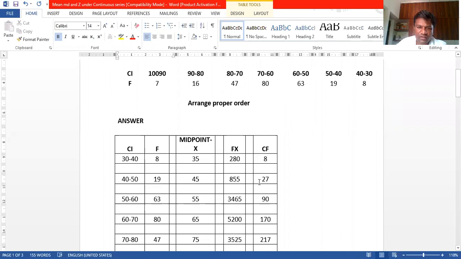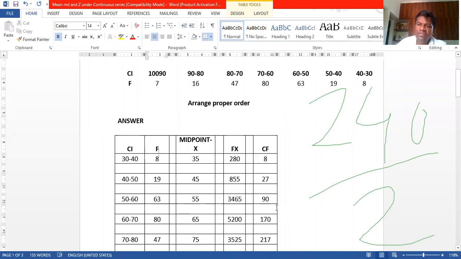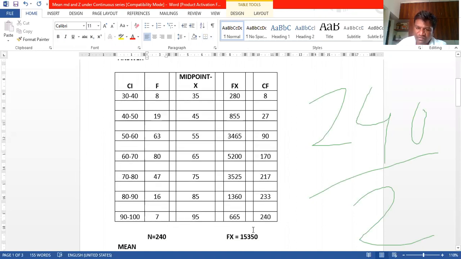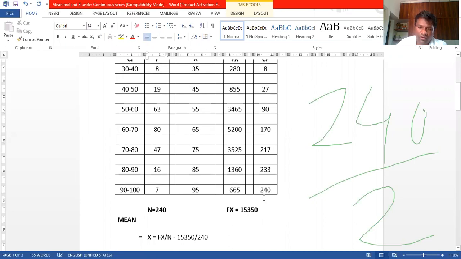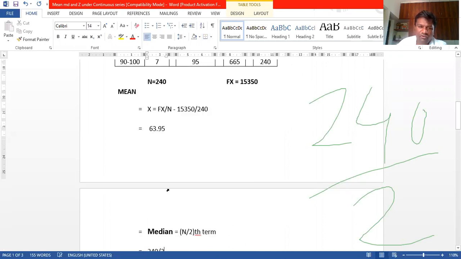8 plus 19, 27. 27 plus 63, 19. This is the cumulative frequency, what we got. Based on that, we have to solve the problem.